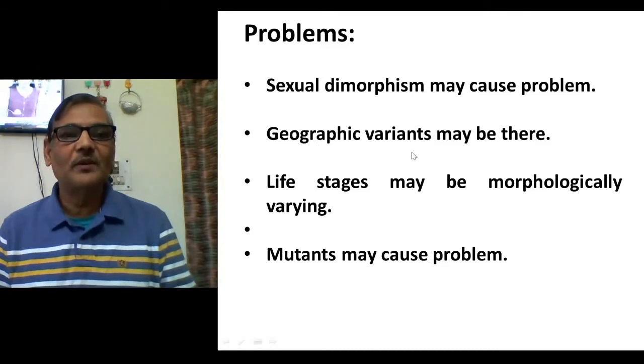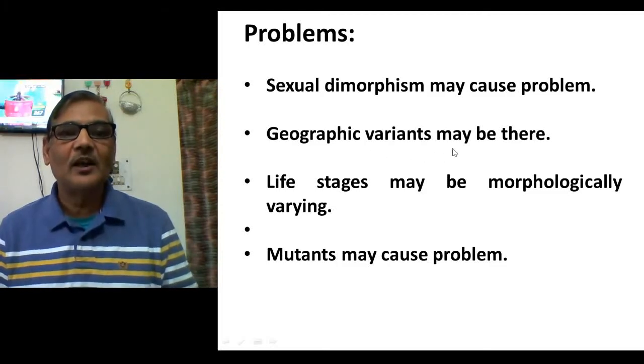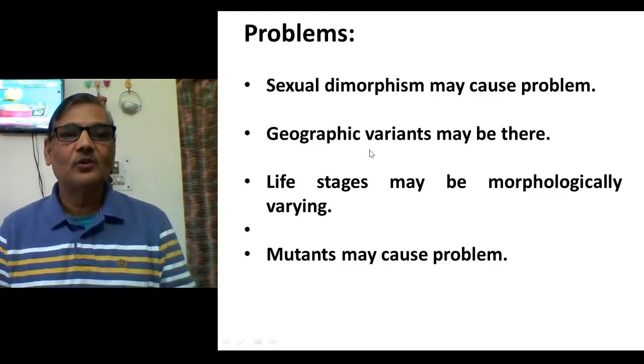Then there are geographical variants, that is, geographical races, and such races may show variation in their morphological features, because they live in different ecological zones or geographical areas. They face varying environmental conditions. So physical or morphological differences are quite possible among them. Such variants will be different species according to this typological species concept. So this was also a problem.